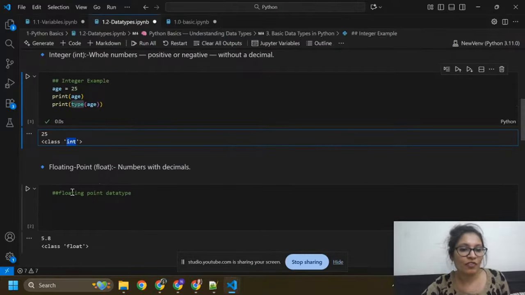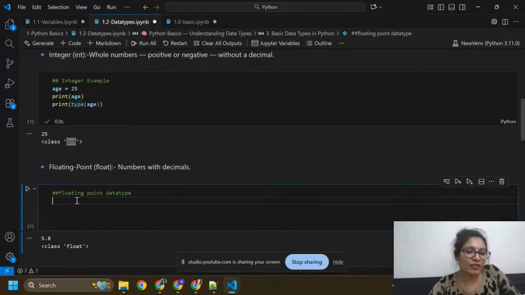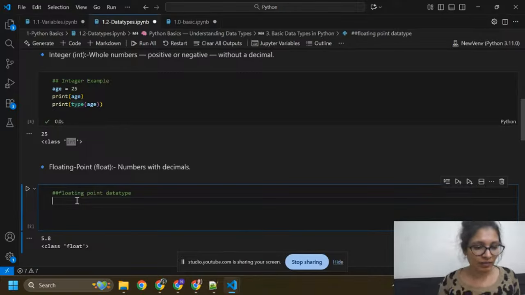Okay, now float. I move to another data type, that is floating point. A floating point number has a decimal. If we have a half number like 1 by 2 or 5.6, 2.6, for example 9.8, these are numbers with decimals, and these numbers are called floating numbers.